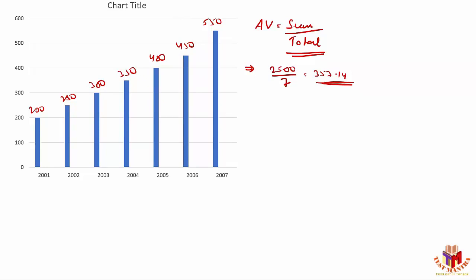Suppose I ask you randomly that out of the given numbers, which one can be the possible average of the given numbers. So what will be your answer in that case? The numbers are 200, 250, 300, 350, 400, 450 and 550. Forget about the calculation part. Just analyze the numbers. Which number would you choose? Right, so 350. So you'll definitely choose 350.